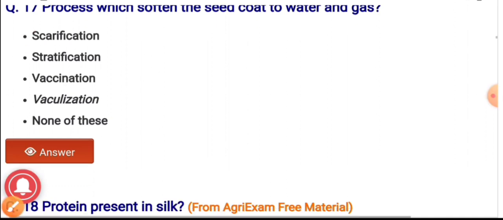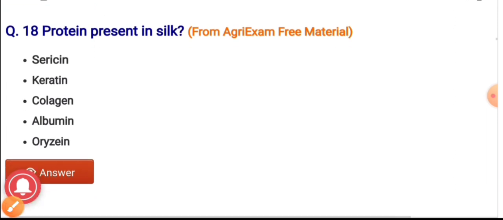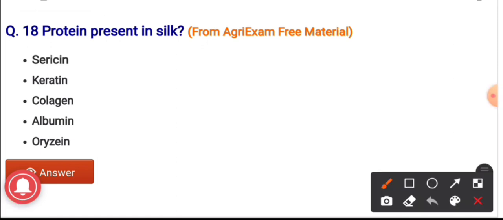Question number 18. The protein which is present in silk. The options are sericin, keratin, collagen, albumin, oryzine. And the correct option, it is sericin. It is the protein which is present in silk.